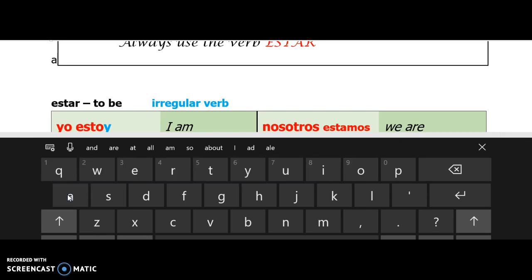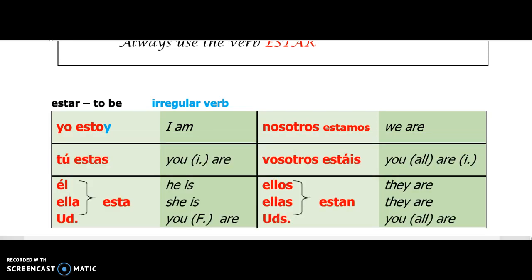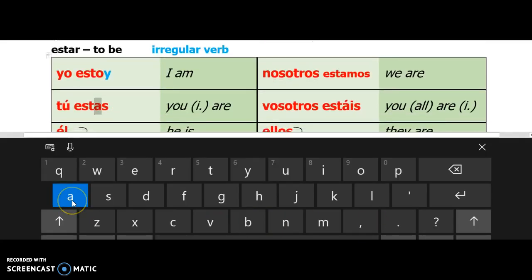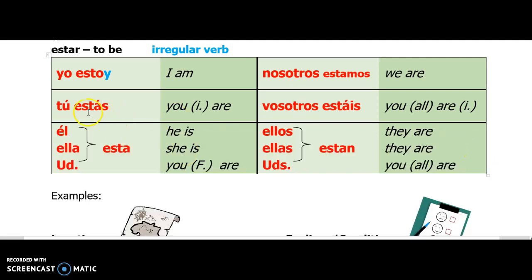I want this. Well, you're not supposed to be there. Let's go down here and try this again. So, that A in estás needs to have an accent over it for it to be the right form. So we're going to do that. And I want it to be blue so it stands out just a little bit so you can see that. So you can see that's irregular. That's not the way it's supposed to be.